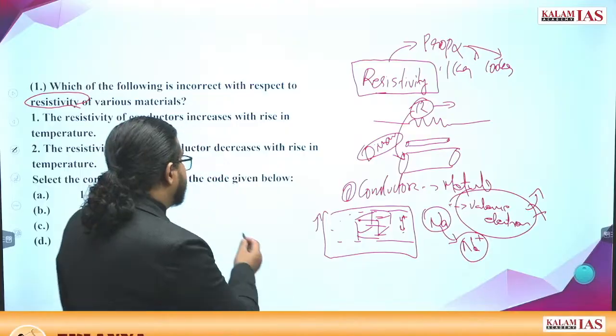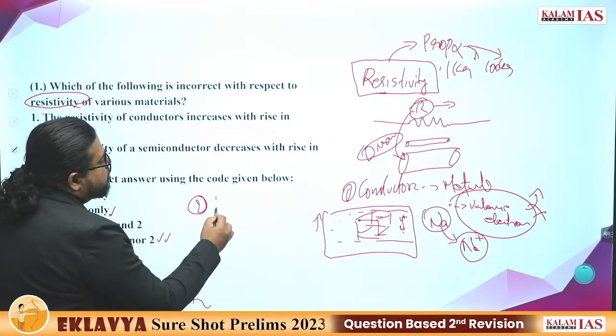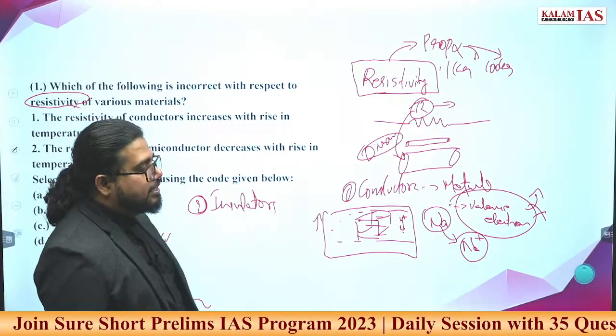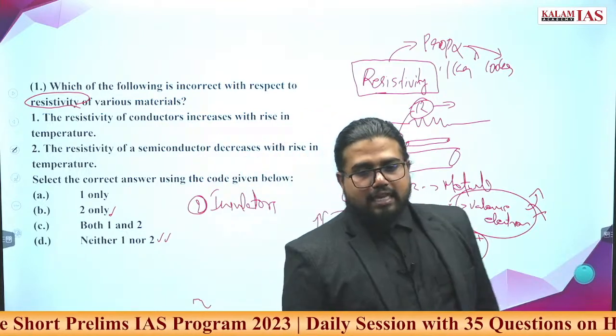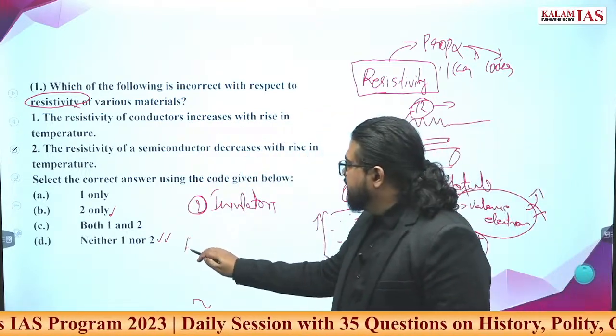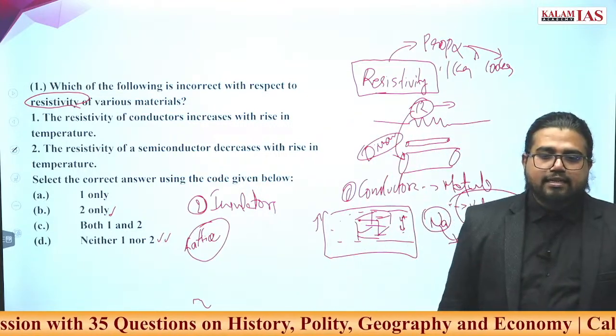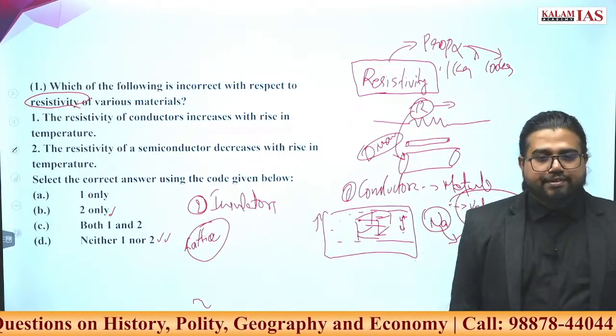Now take the case of insulators. What happens with insulators? The same two effects will be there. One is lattice vibration increases. If lattice vibration is increasing, the ability to pass current will become difficult.